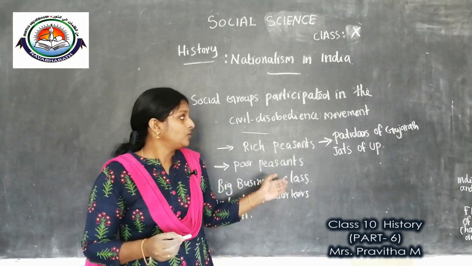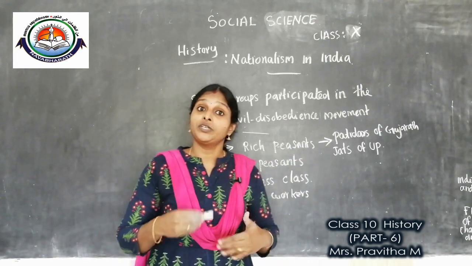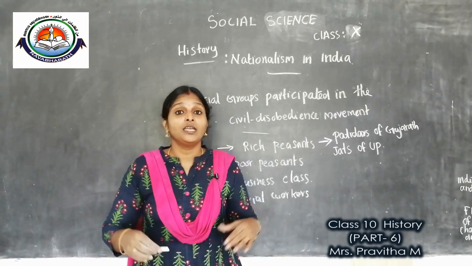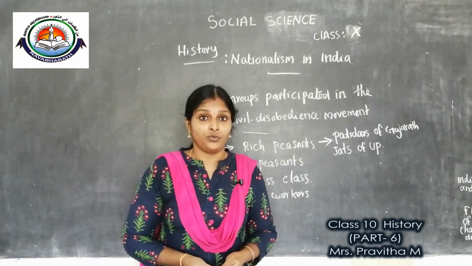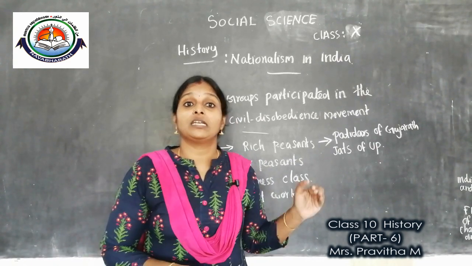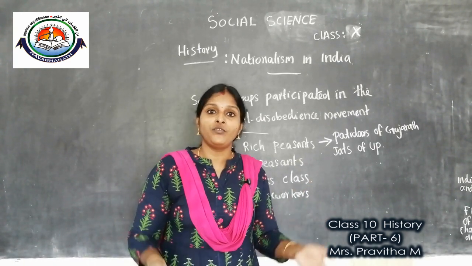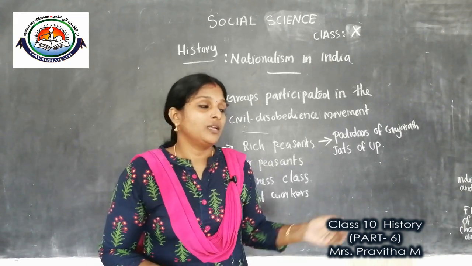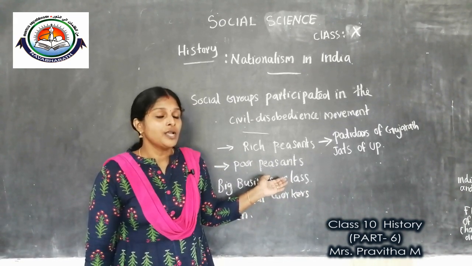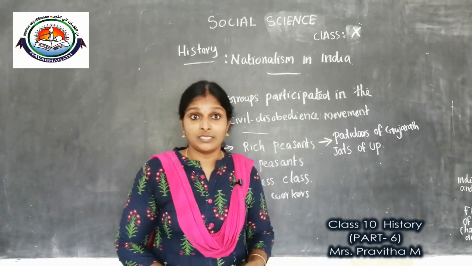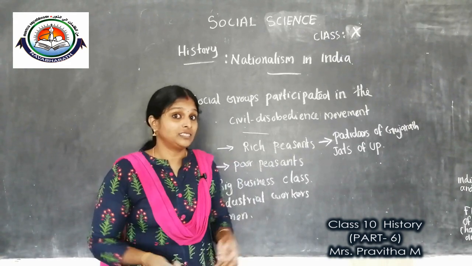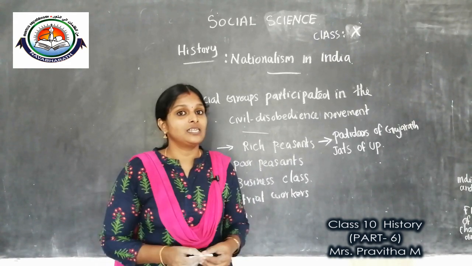Clear? So when the Great Depression continued, the rich peasant communities were unable to pay the revenue. They demanded that the British government reduce the revenue, but it refused. So they became part of the civil disobedience movement. They organized their communities, participated in many boycotting programs, and actively took part in the movement.